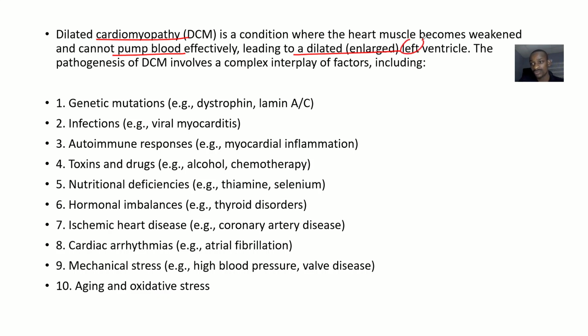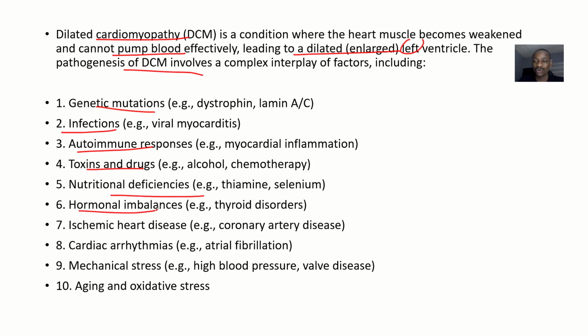Just say ventricles, right? So the pathogenesis of this dilated cardiomyopathy involves a complex interplay of factors. These are basically factors that lead to a dilated cardiomyopathy and how they act. So it could be due to some genetic mutations. It could be due to infections. The examples are by the side, you can read them. It could be due to some autoimmune responses, toxins or drugs, or nutritional deficiencies.